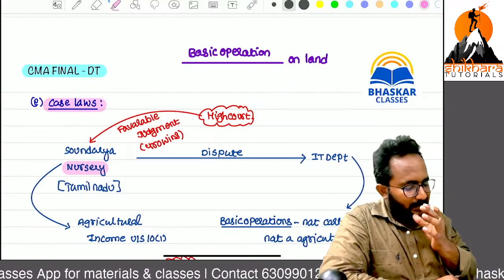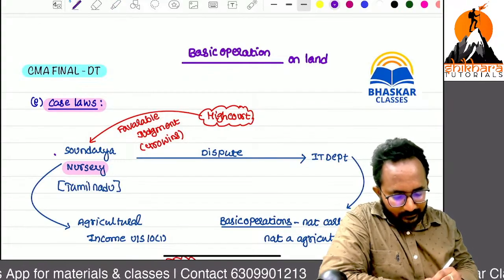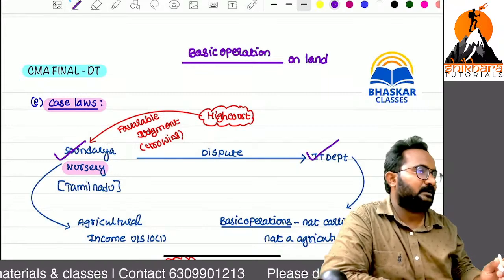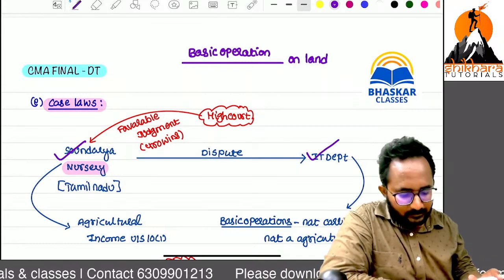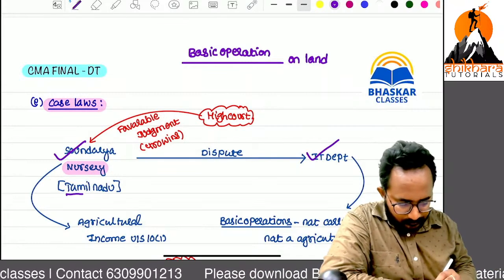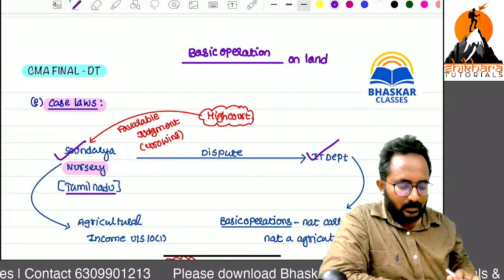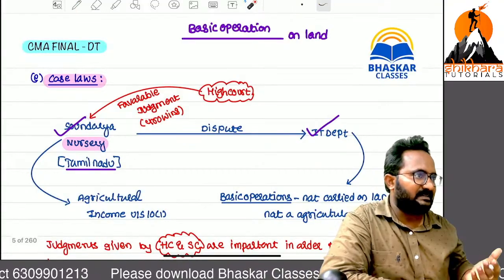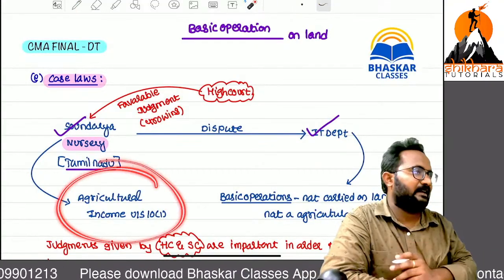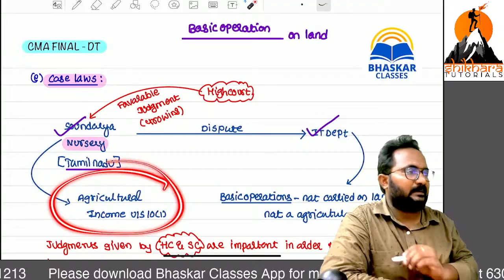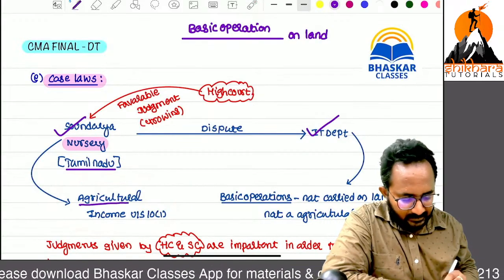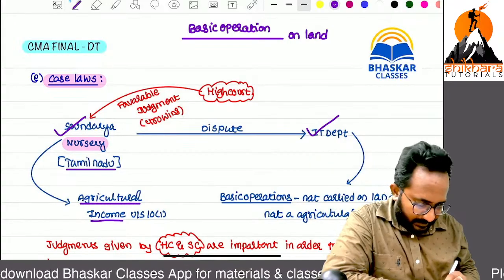Now, sir, one practical case: Soundarya Nurseries versus Income Tax Department. Soundarya Nurseries is in Chennai, in Tamil Nadu. After selling the plants from the nurseries, they treat it as agricultural income and say it is exempt under section 10(1). Because you know already agricultural income is always exempt from what? Tax.